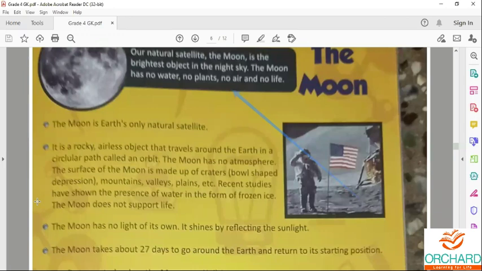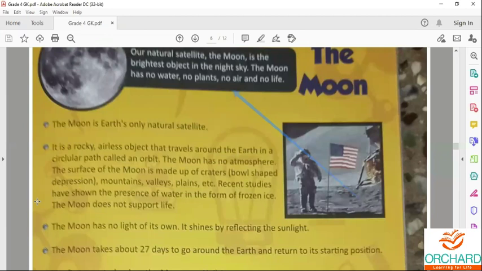Does the moon have any light of its own? No, the moon has no light of its own. The moon and the planets do not have any life at all. They reflect the light from the sun. Only the sun and the stars have their own light.